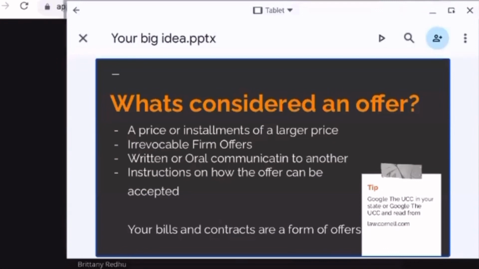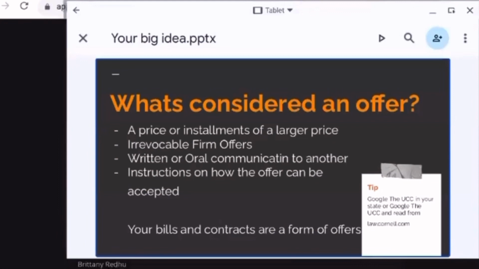Written or oral communication to another is an offer. So whenever you receive payment or that document, you have received an offer. Whenever we create a promissory note or we create our own document or we even communicate what it is that we're accepting or a price, then we have made an offer to another.